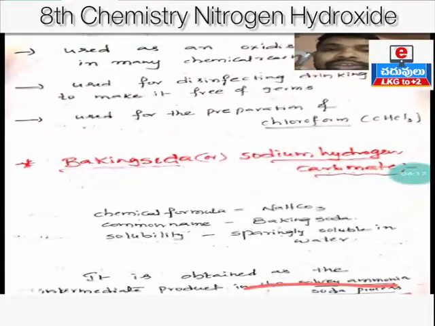Okay, clear? So by using the Solvay ammonia soda process, we can prepare baking soda in the laboratory on large scale. Large scale means large quantity. In this process, baking soda is formed as an intermediate compound.